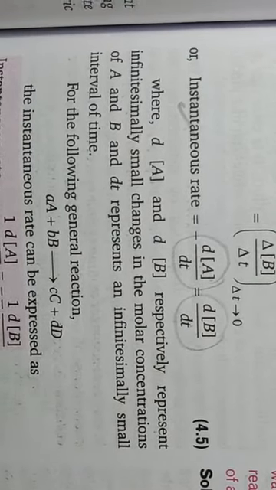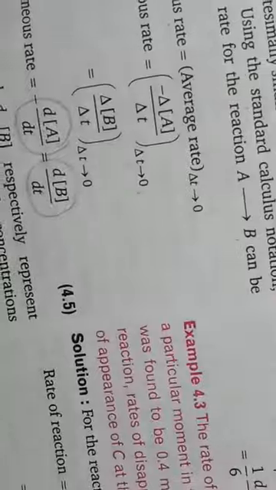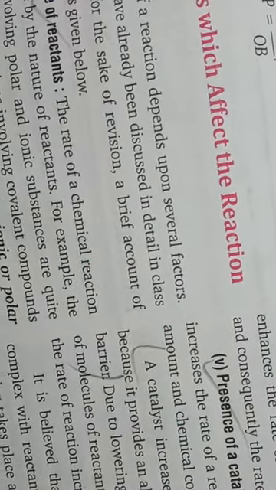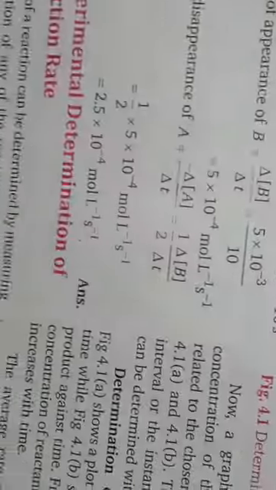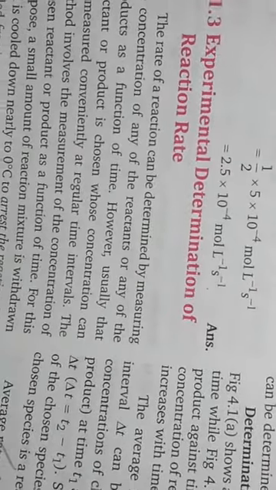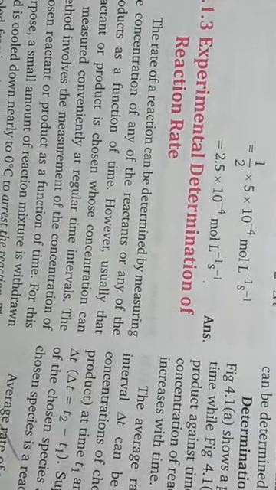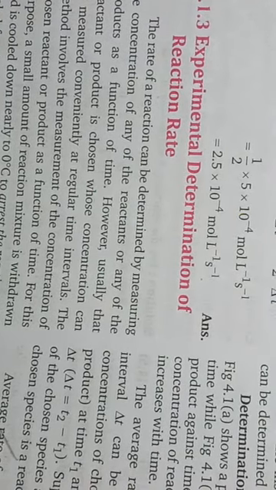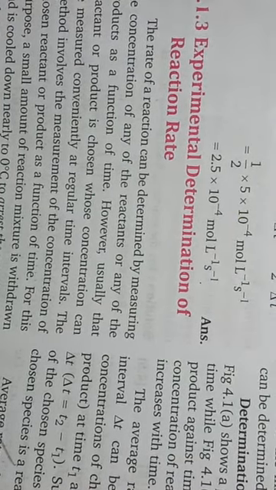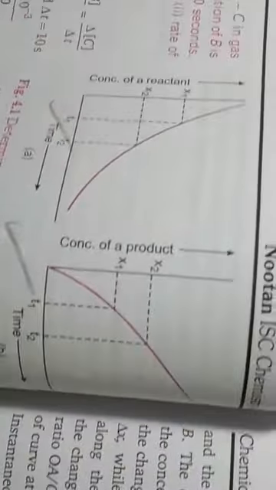Okay students, next is the experimental determination of reaction rate. We can represent the rate of reaction experimentally with the help of a graph.